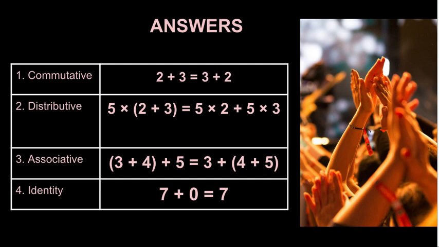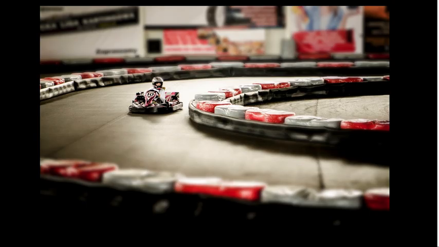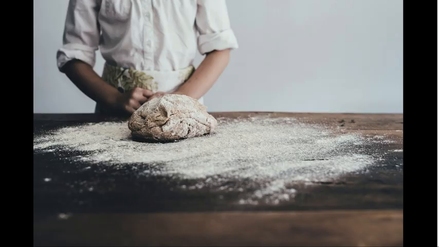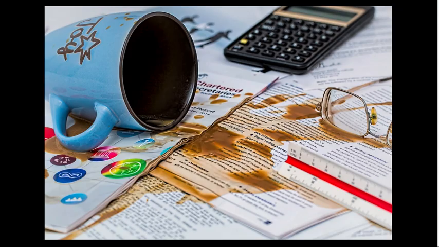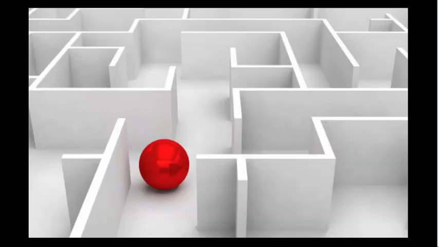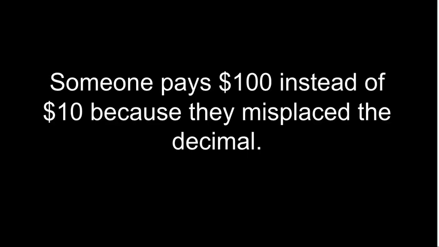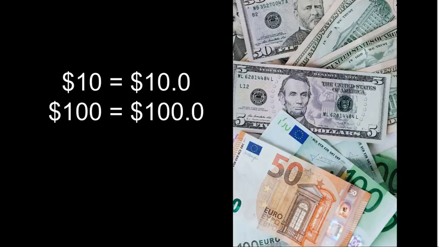Now, let's see these real numbers in action. Just like baking a cake, using real numbers in equations requires the right mix. Too much or too little of one ingredient, and your cake, or equation, flops. Whether you're baking, budgeting, or just splitting pizza, real numbers keep everything in check. One of the biggest blunders? Misplacing the decimal. Let's see what happens when you accidentally move it. Ouch! That's why it's crucial to keep your decimals in the right spot, especially when money's involved.